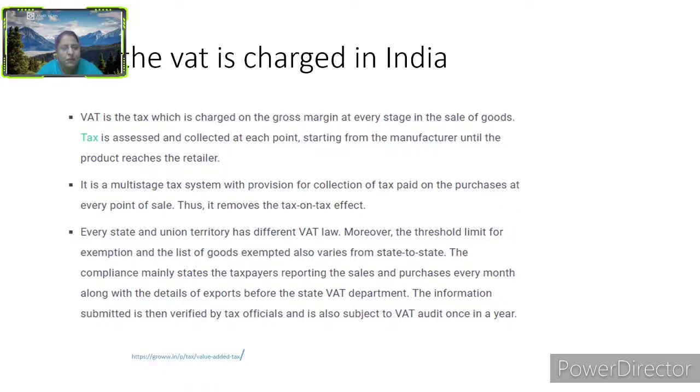Okay, it is a multi-stage tax system with the provision for collection of tax paid on the purchases at every point of sale. Thus it removes the tax on tax effect. Every state and union territory has different VAT law.